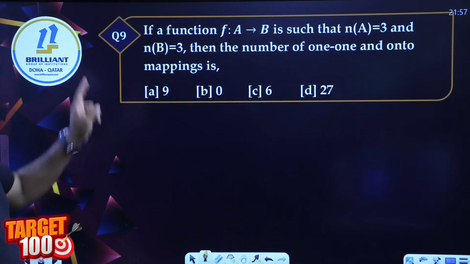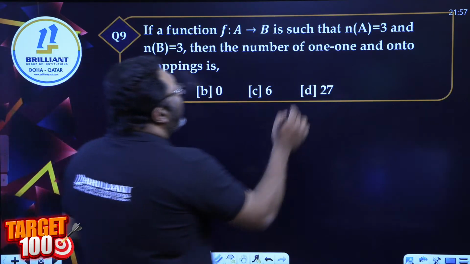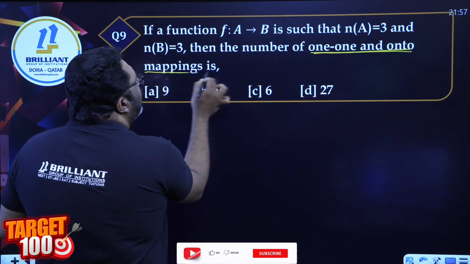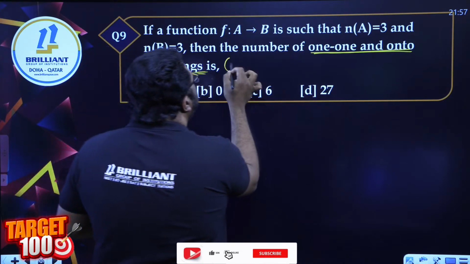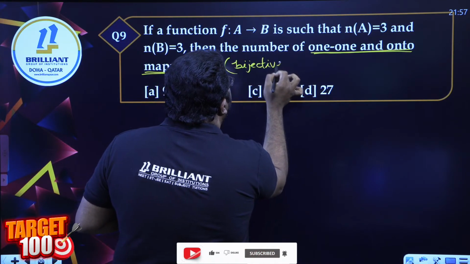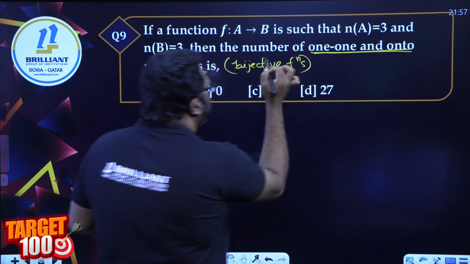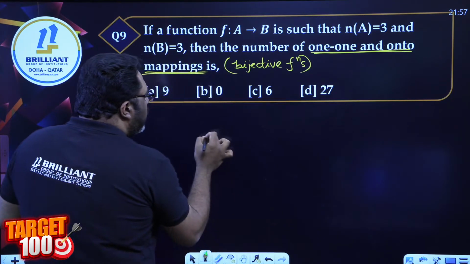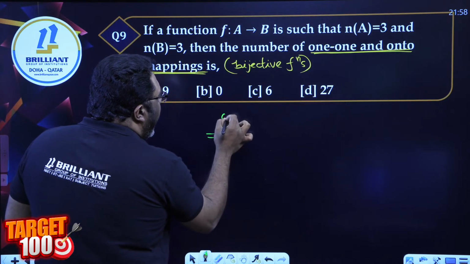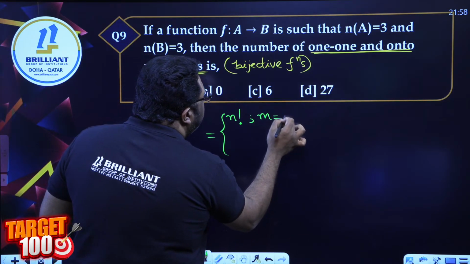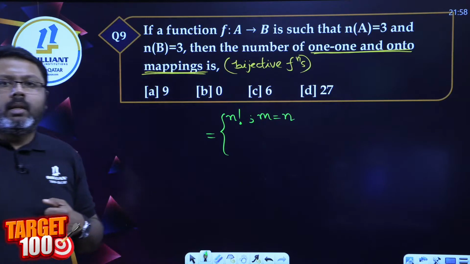Question 9. Then what is the number of 1-1 and onto mappings? 1-1 and onto simply means bijective. Number of bijective functions. What is the condition for number of bijective functions? It's always n factorial if both m and n are equal.